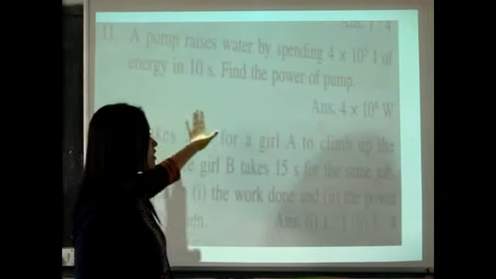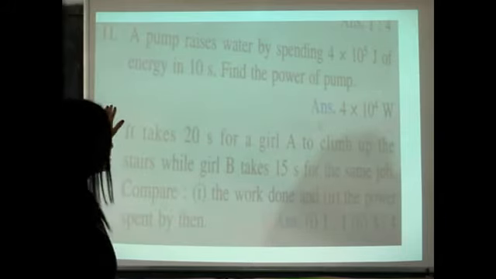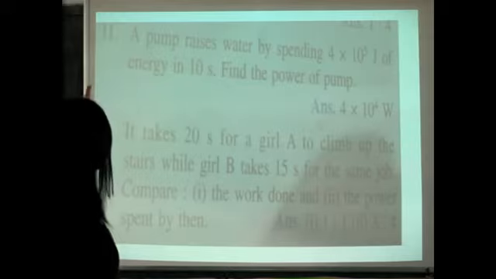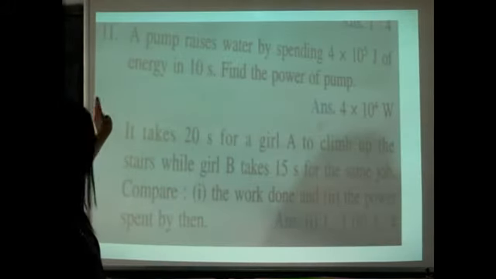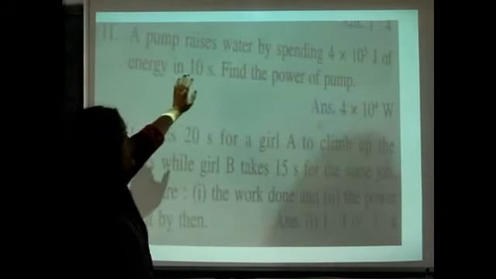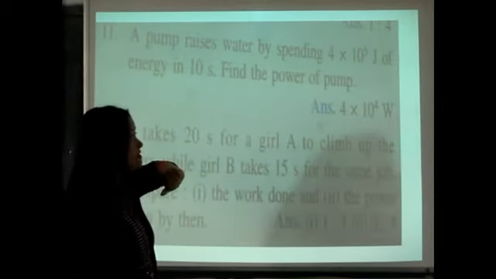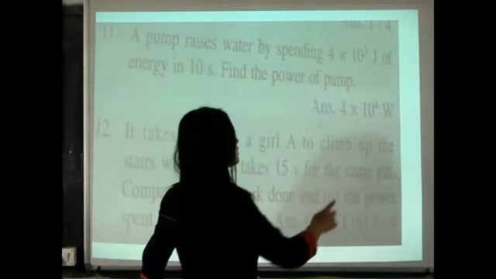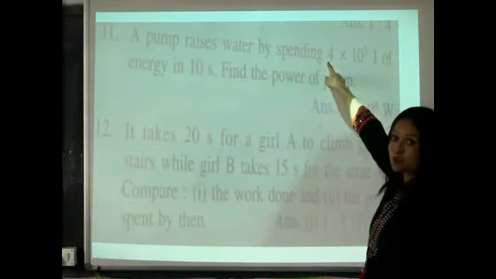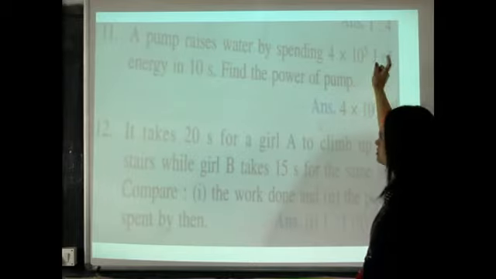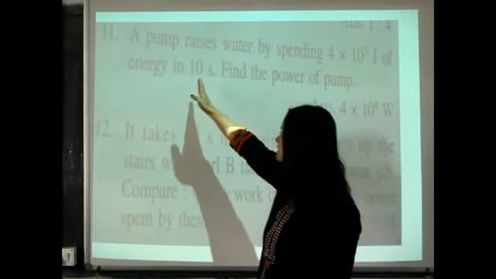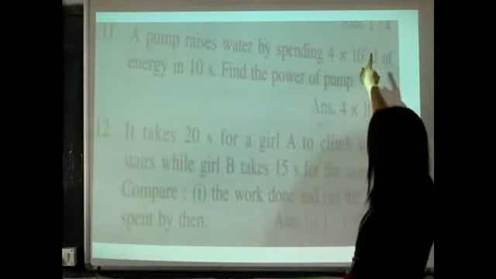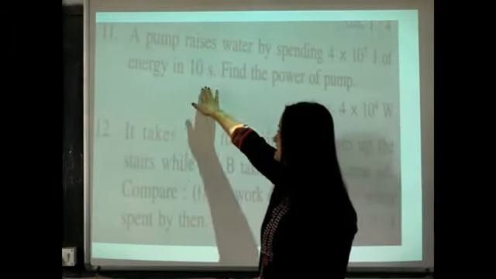Now these are your homework numericals from your exercise. Question number 11 and question number 12. In the first question you have to find the power. And what's the formula for power? P equals W by T. Your work done is given. How much is your work done? 4 into 10 to the power 5 joule. How much is your time given? 10 seconds. So you just have to divide 4 into 10 to the power 5 by 10.